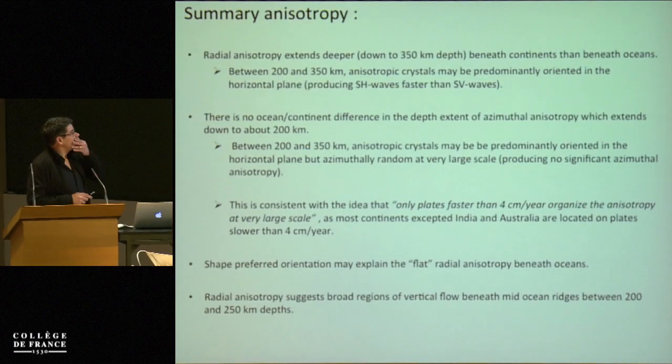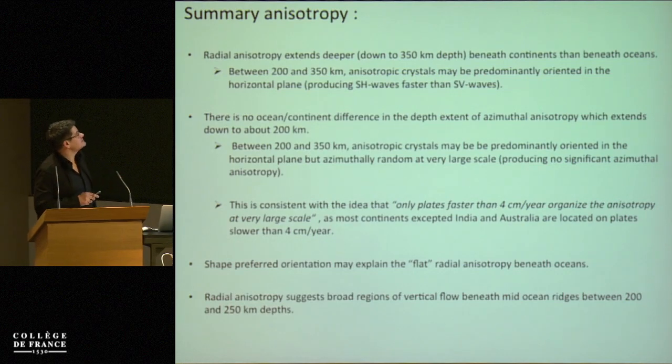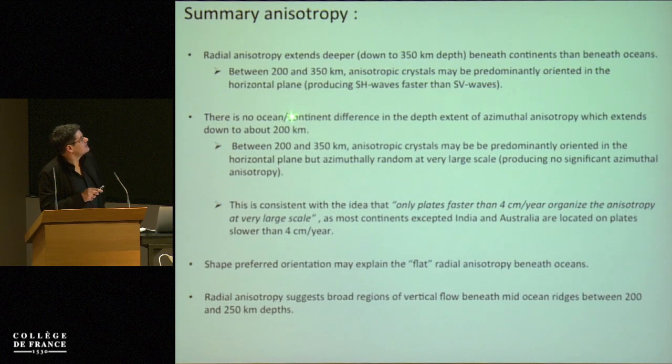So to summarize, for the anisotropy part, the radial anisotropy extends deeper beneath continents than beneath oceanic regions. And we see this layer in radial anisotropy between 200 and 250 kilometers. This suggests horizontal flow. But there is no ocean-continent difference in the depth extent of azimuthal anisotropy.